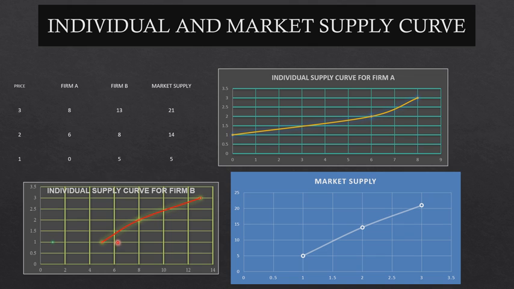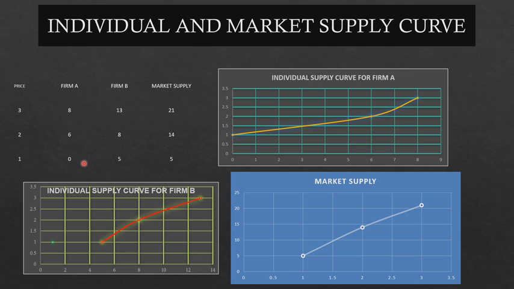Okay, and the same thing goes for firm B also. With a decrease in price, the quantity being supplied is continuously decreasing here also. So this is your individual supply curve for firm B. So this price, firm A and firm B is your individual supply schedule, and these are your individual supply curves. Okay, we've plotted the data individually for firm A and then firm B. So when I take two companies, I need to prepare two individual supply curves.